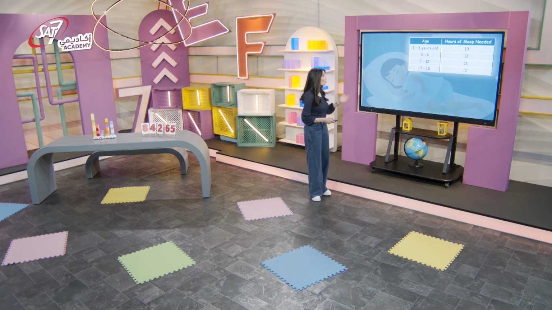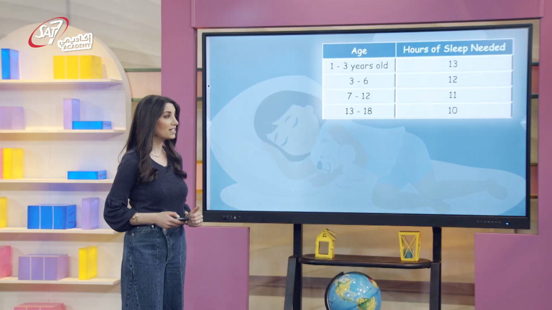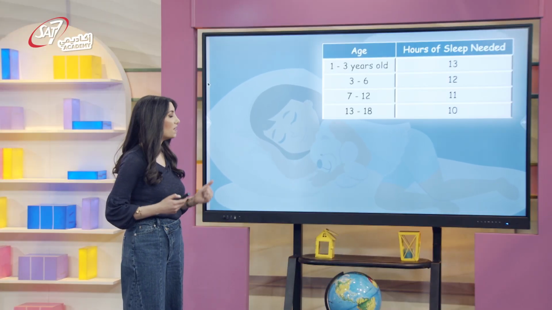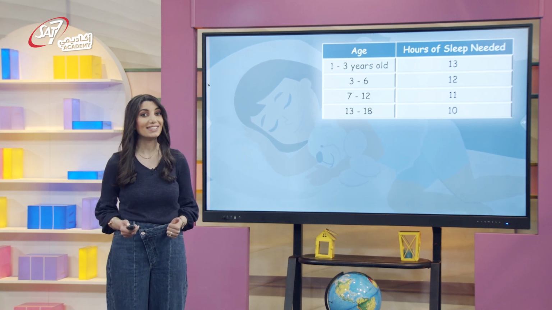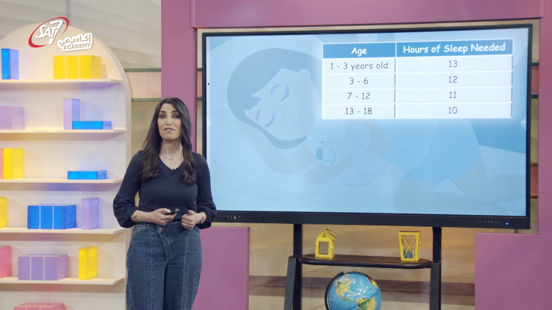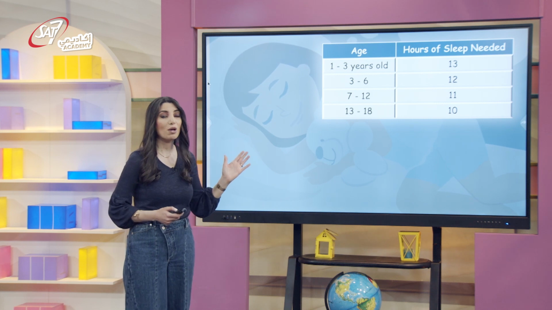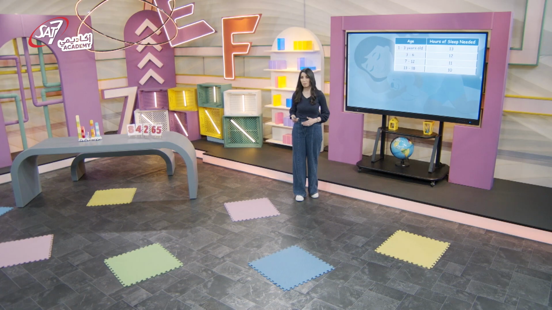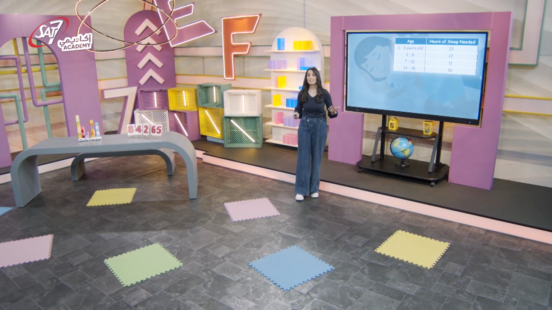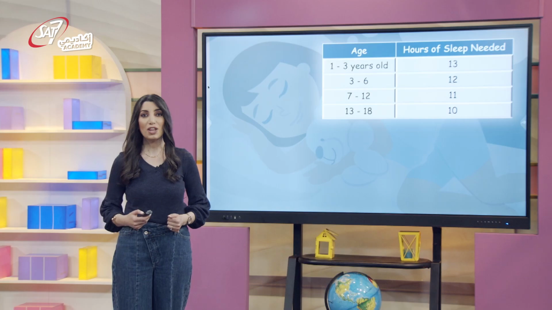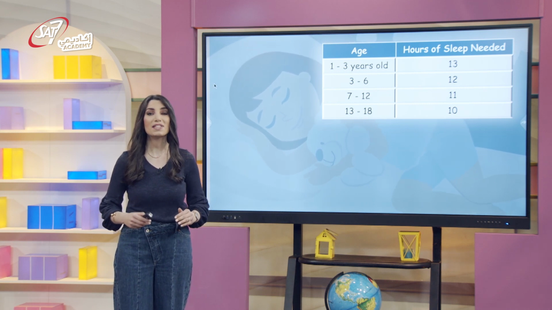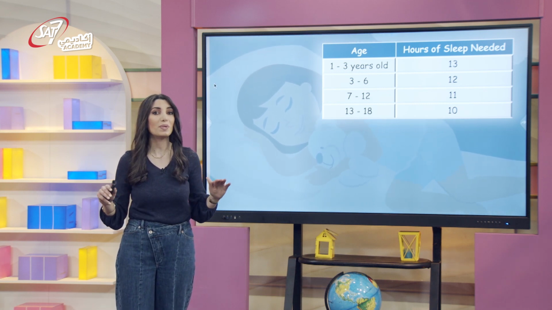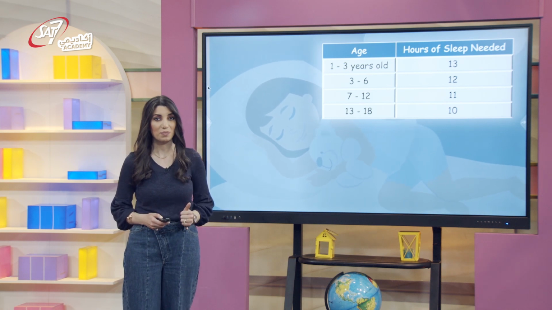This table shows the number of hours of sleep a person needs every night. If you are 10 years old, you need 11 hours of sleep every day. These numbers are averages. People are different, and we need different amounts of sleep. Some people sleep less hours, and others sleep more. The average shows the amount of sleep that the majority of people need at a given age.